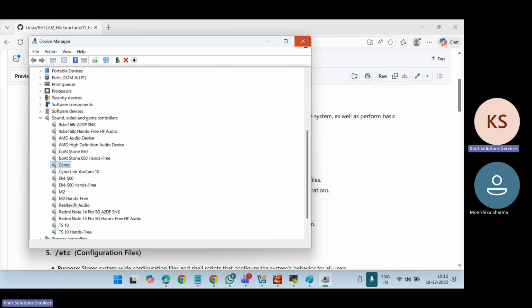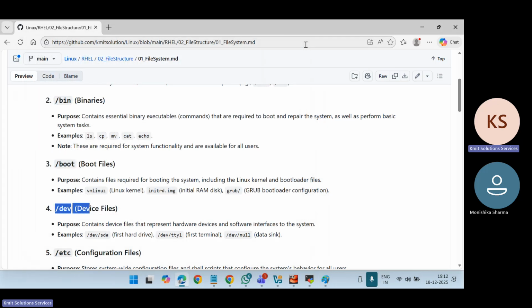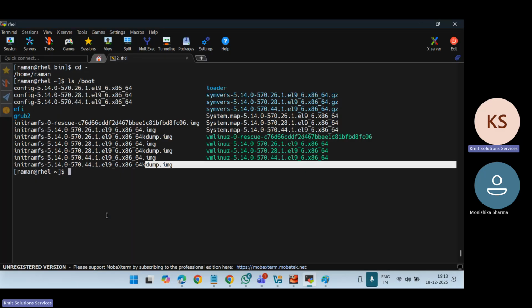But as I mentioned, in Linux, everything is a file. So whatever devices you have, like hard disk, software interfaces, hardware devices, everything is in the form of a file under the dev directory, which is under the root.